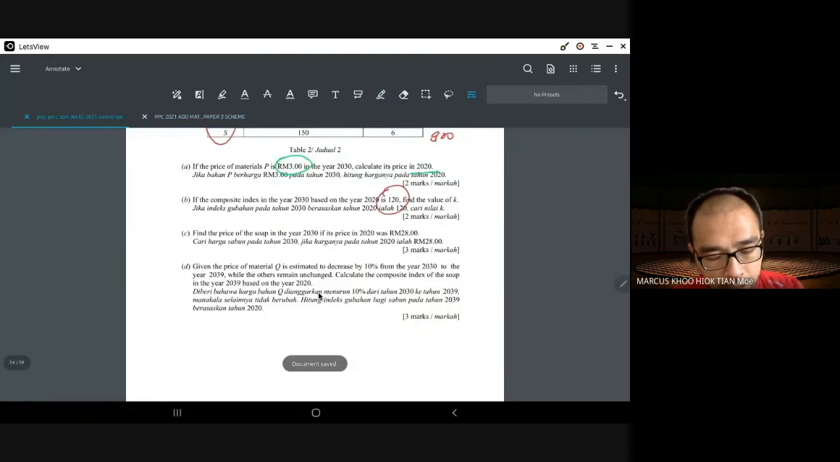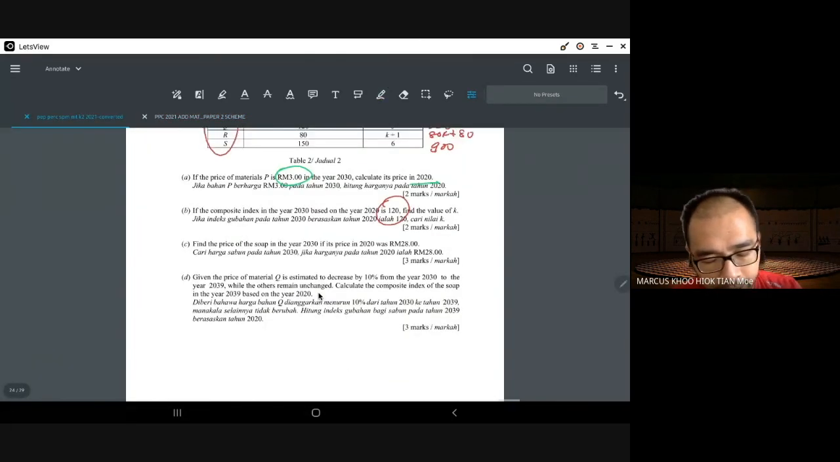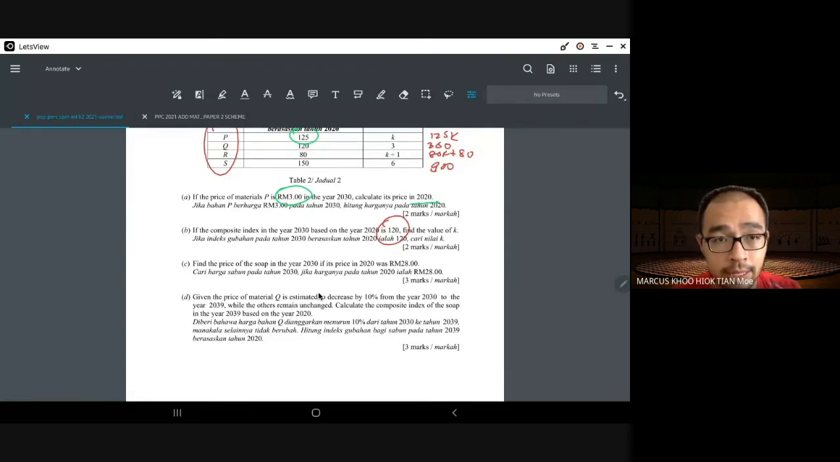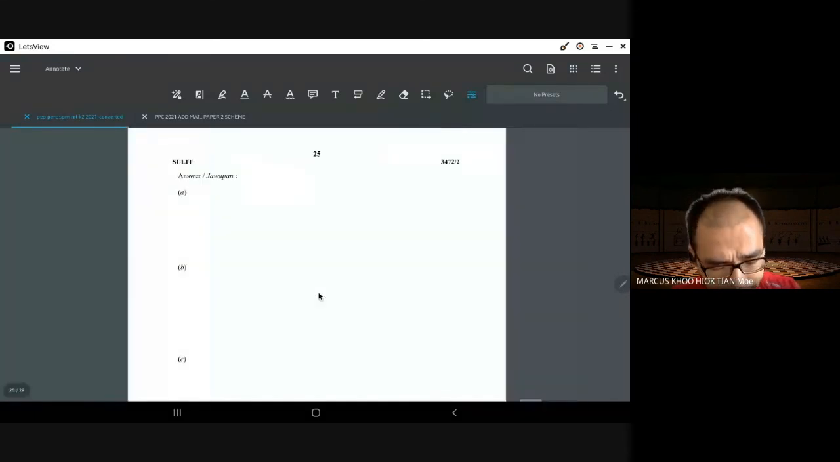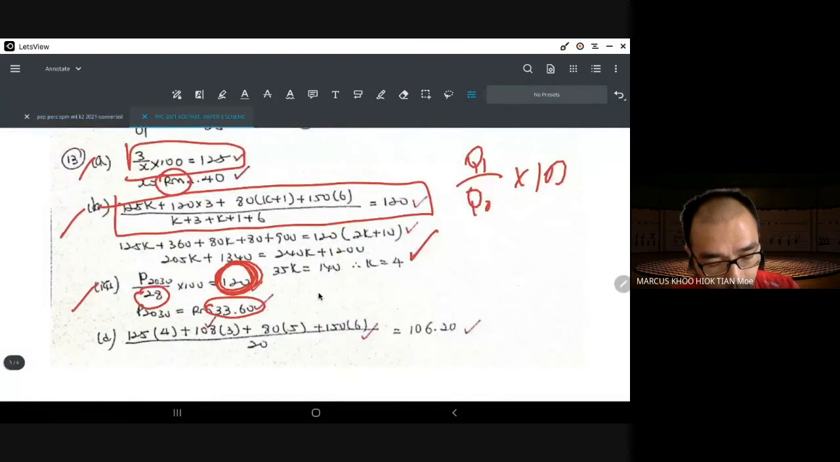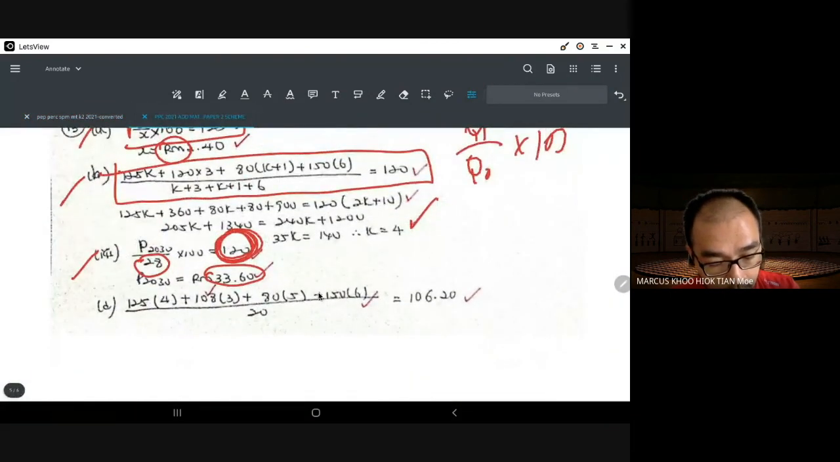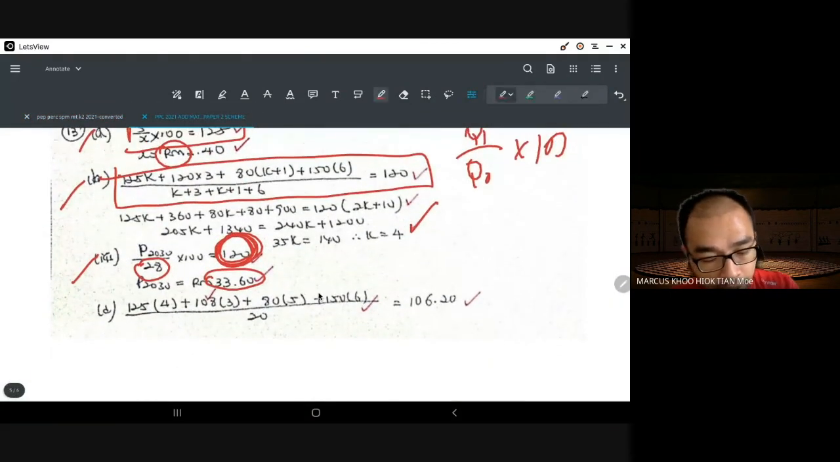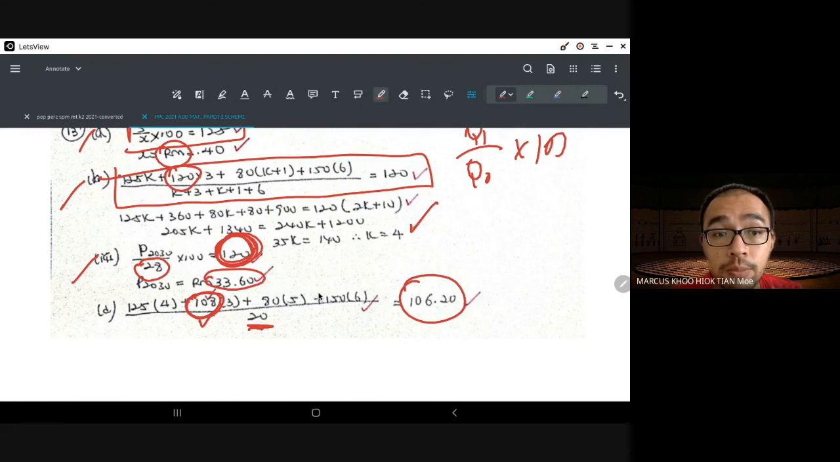All right, given the price of material Q is decreased by yada yada, then calculate the new composite index lah. So you just change this one, which will lead you to change this one. The Q, instead of 120, will become 108. But everything else will stay the same. So actually there's nothing to this, you know. Just change the Q only and you get 1 mark already. Everything else is the same. You just divide by 20, and you get the new composite index, which is 106.2.